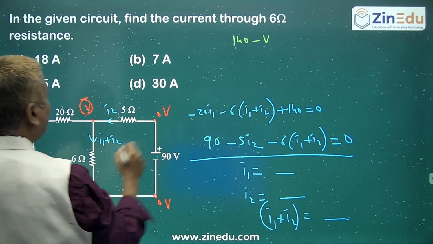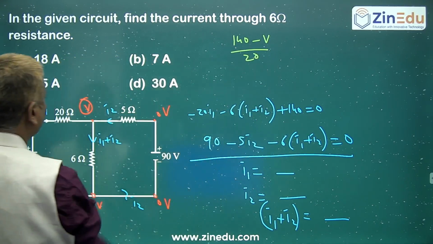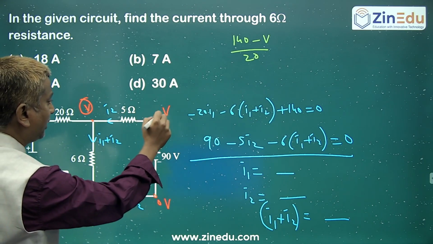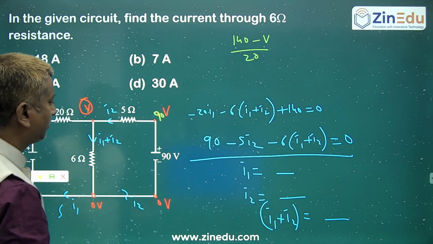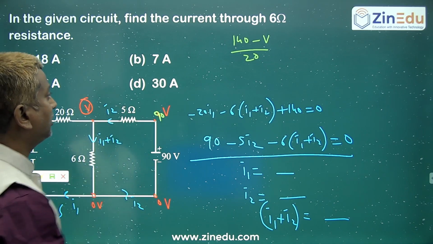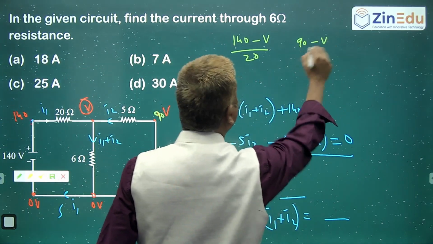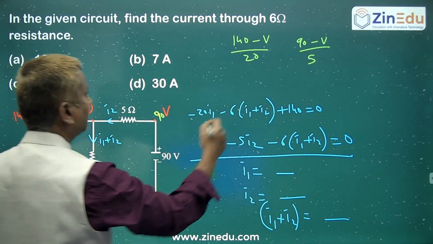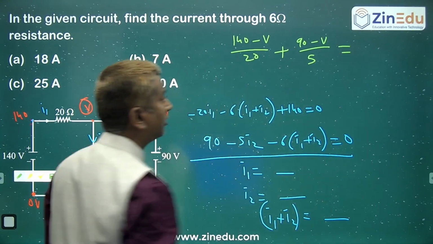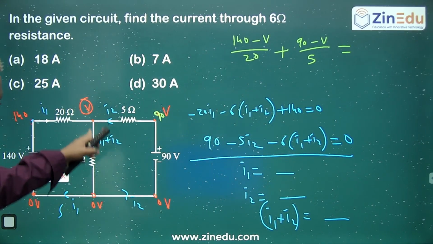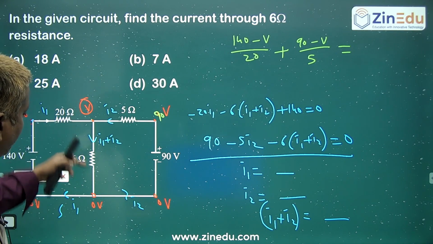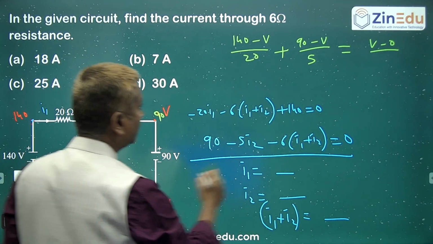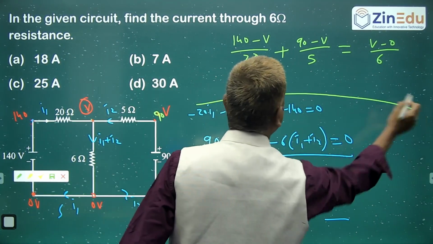Potential difference V1, correct? And what about this current? This is 0. So here, V minus V1 by 5. Add this current and this current, which is equal to the current through the resistance, this is 6. Simple, no? Get the value for V.